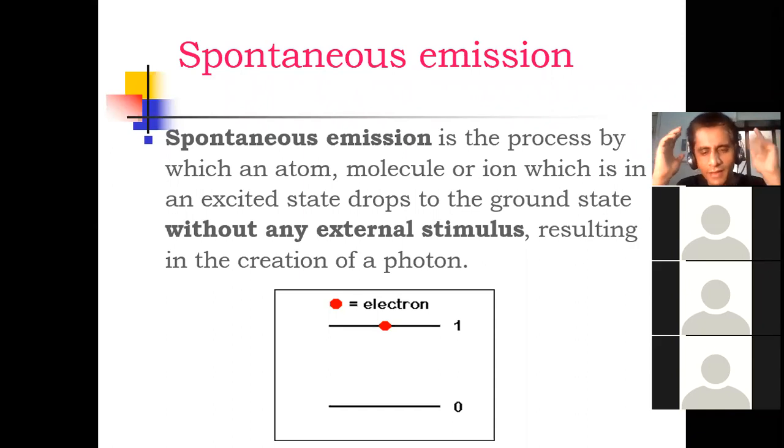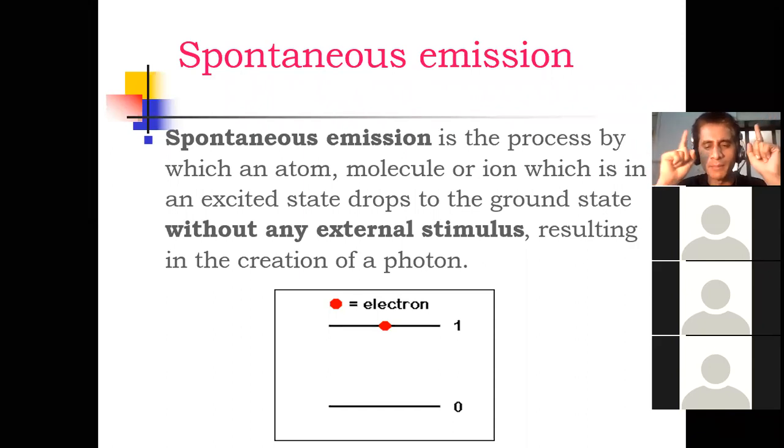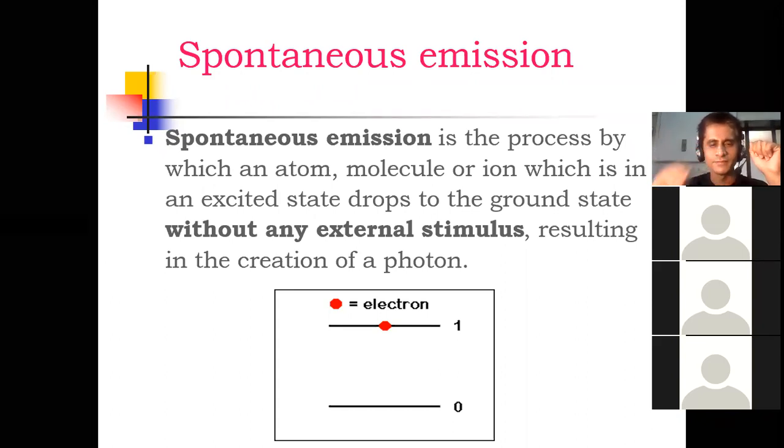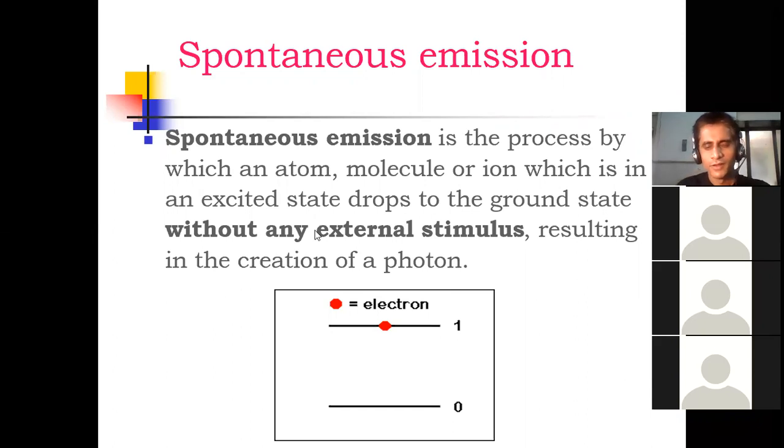Here excited state is denoted by number 1. 1 represents your upper state or excited state, and 0 indicates which state? Anyone? Ground state. Yes, very good. 0 means ground state or lower energy state. You can write E1 instead of 0, and E2 instead of 1. No problem. 1 indicates excited state and 0 indicates your lower state.